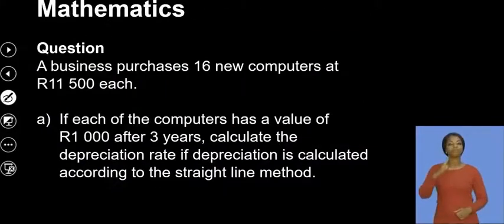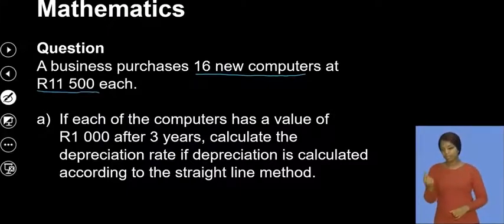Now, let's look at maybe one more example. A business now purchases 16 new computers. They purchase 16 new computers at 11,500 each. These would be your i8s and all of those computers that are quite good in terms of processors. Now, if each computer has a value of 1,000 rand after 3 years, that 1,000 rand would be the value of A. So it's the scrap value.